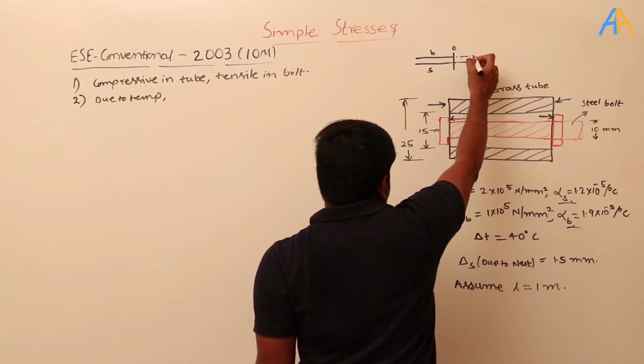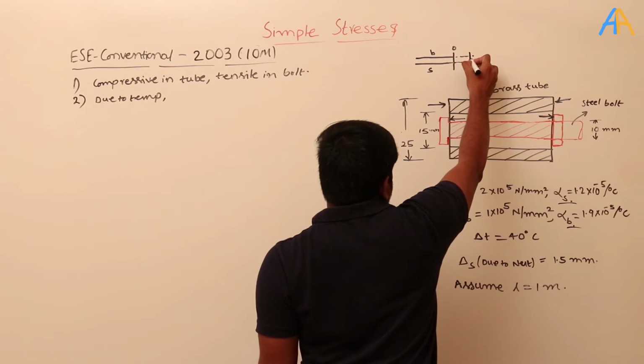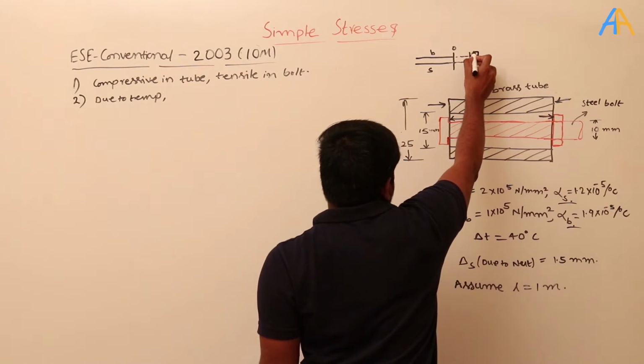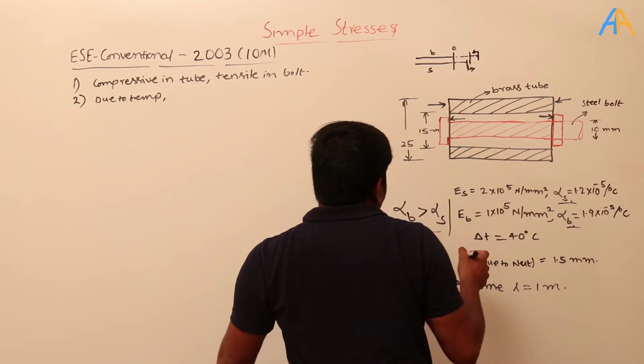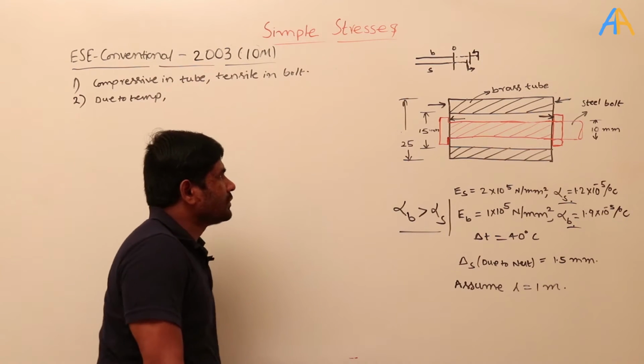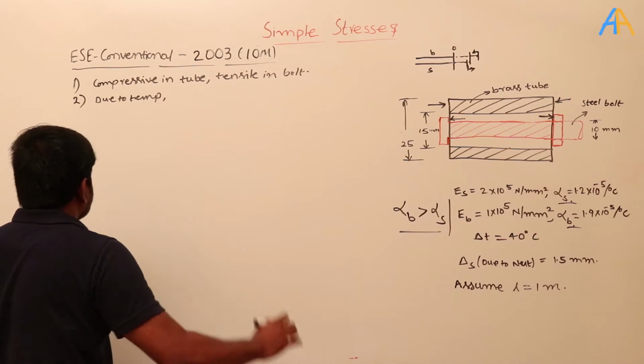These ends are fixed, so there should be some compromise, and they should come here. The steel is pulled to the final position, and the brass is pulled back. That means compression in the brass and tensile in the steel.